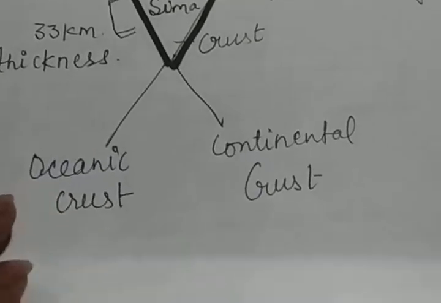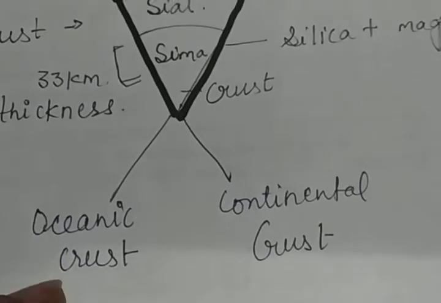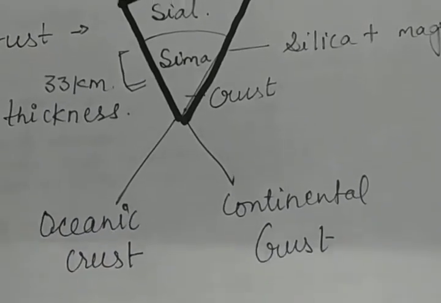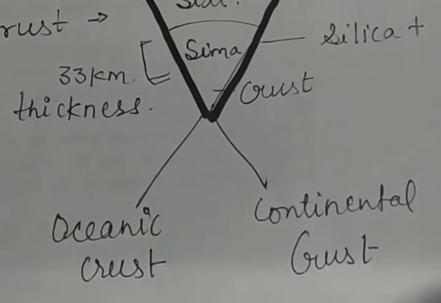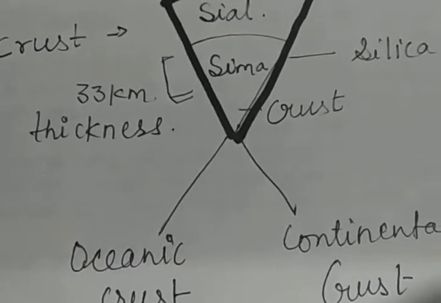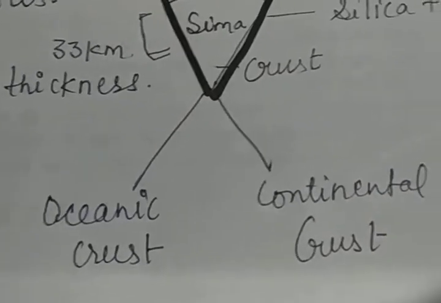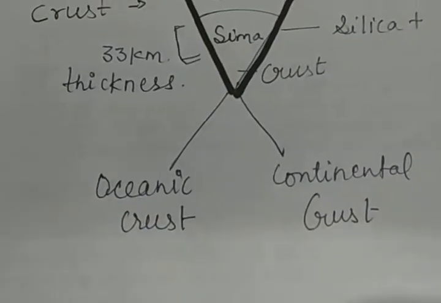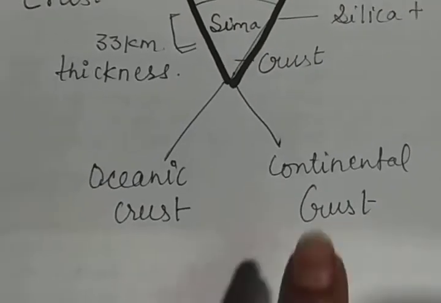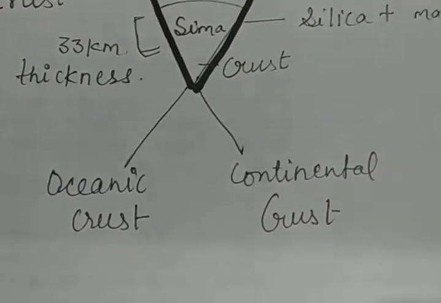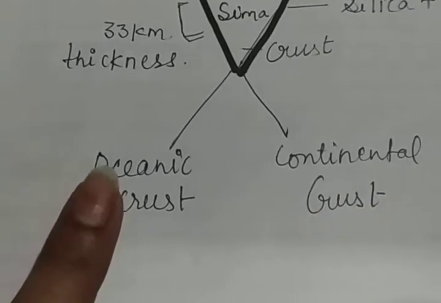So the continental crust is thicker in areas of major mountain systems and so on. Children, it is the solid layer of the earth which is composed of different types of rocks, and you can see different types of rocky mountains on the continental part of the earth. That's why the continental part has the maximum thickness in comparison to the oceanic part.